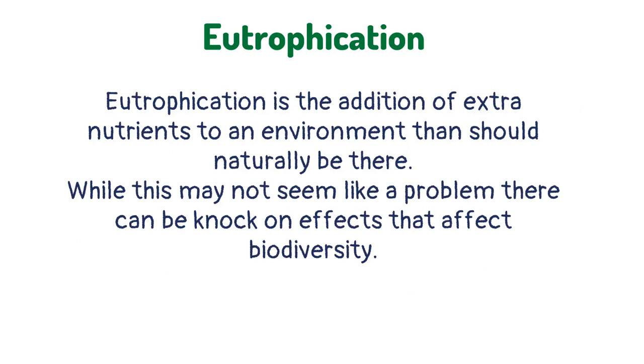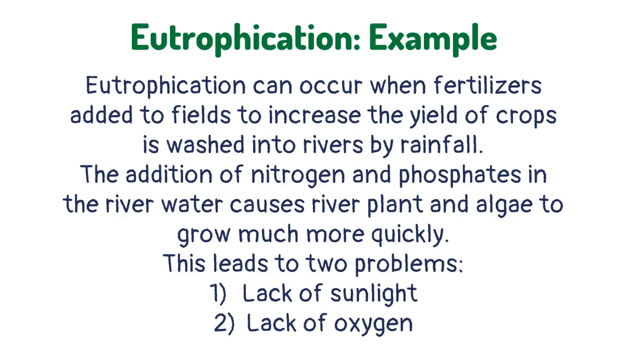Eutrophication is the addition of extra nutrients to an environment that should naturally be there. While this may not seem like a problem, there can be knock-on effects that affect biodiversity. Eutrophication can occur when fertilizers added to fields to increase the yield of crops are washed into rivers by rainfall.